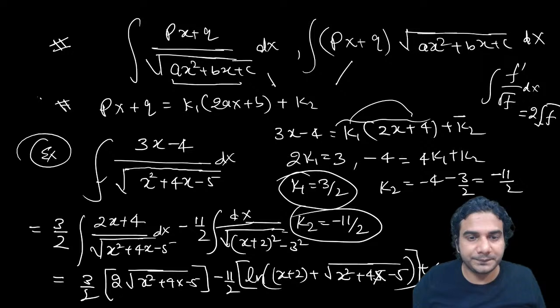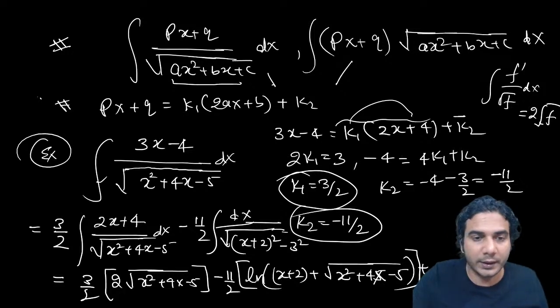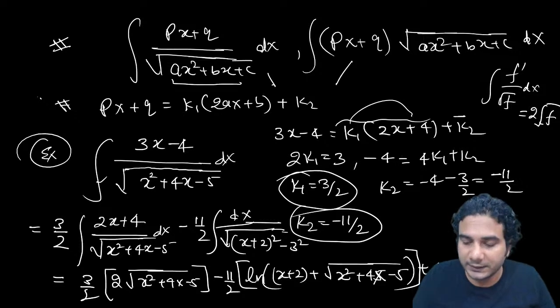So I hope it is clear. This is linear upon under root of quadratic, and in a similar way you can express the second linear into under root of quadratic also. There are some other forms also in irrational functions, so let me tell you how to solve those forms.